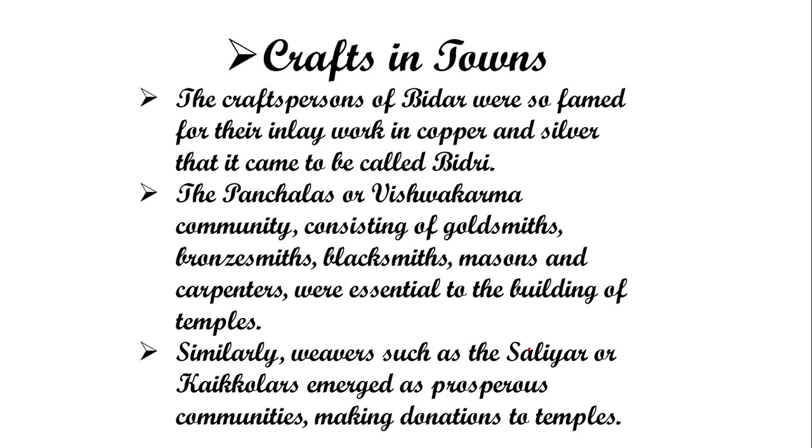These were some communities involved in craft work. Some people were goldsmiths, who make jewelry; bronzesmiths; blacksmiths, who make tools from iron; and masons, who were involved in construction activities. So many crafts developed during this time.